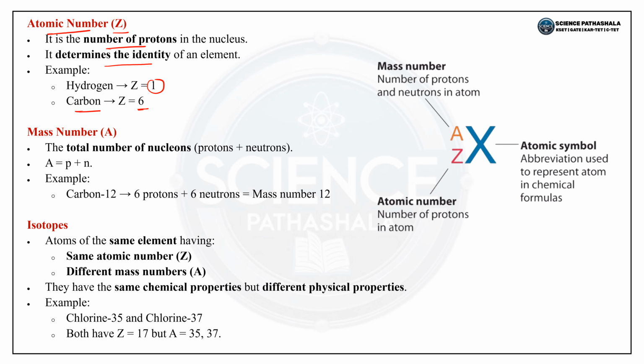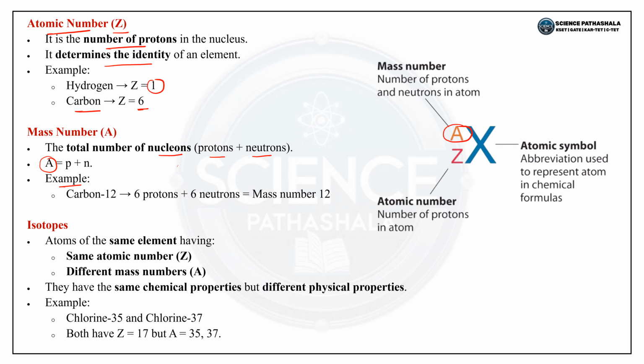Now the mass number, which is represented by A and is written on the top of the element. The total number of nucleons is the number of protons and neutrons. So the mass number A is equal to the number of protons plus the number of neutrons.